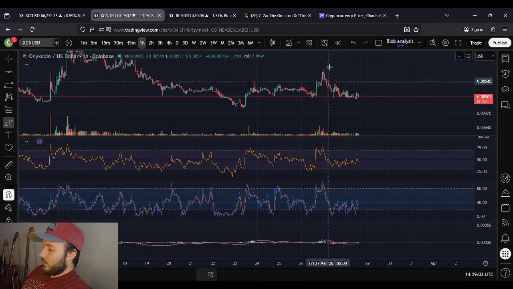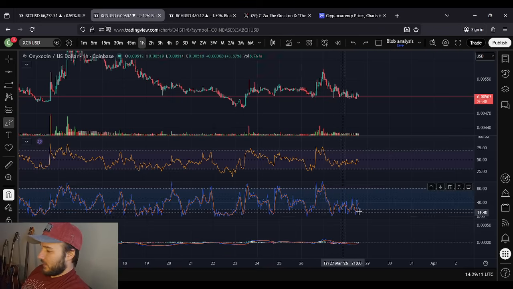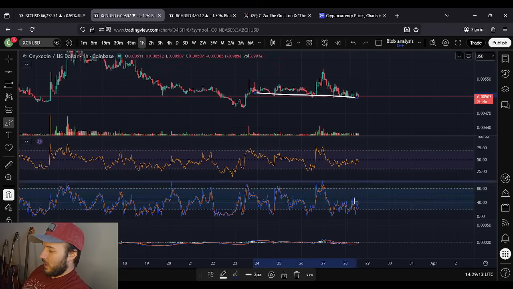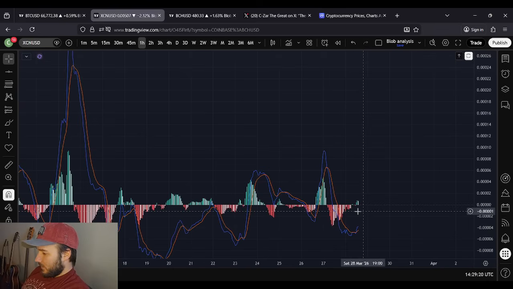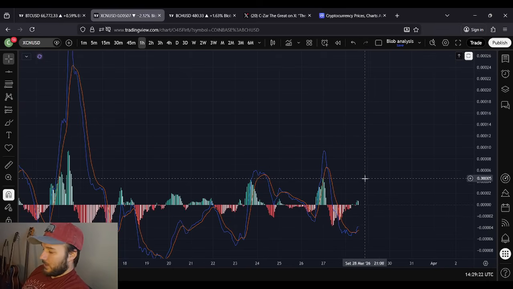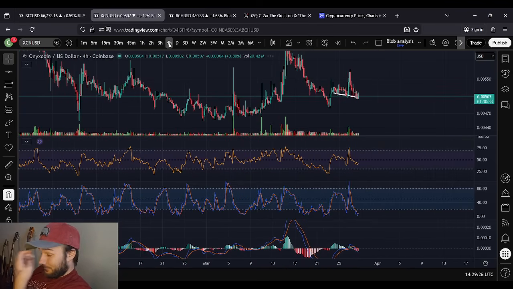The further up we move, getting above this point especially, would be nice to see in the short term. So we do want to get above 0.05. Let's just say we want to get above 0.06. Stochastics are weird, but the price action's sideways and choppy, so that's fine. The MACD is probably not going to help us either. We can look at the MACD, but it's just false cross up, false cross down. We're probably getting a false cross up here. It's very, very unreliable. 4 hour time frame looking here.